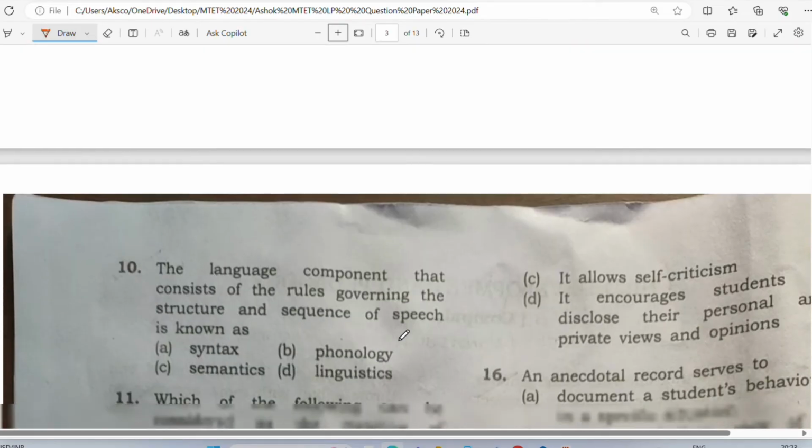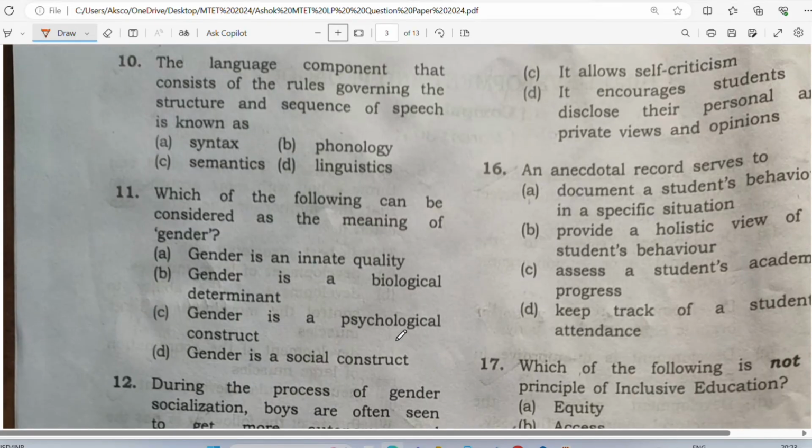Let's go to the next question, question number 10. So what do we have in question number 10? The language component that consists of the rules governing the structure and sequence of speech is known as what? Syntax, semantics, phonology, or linguistic. So what do you think here?